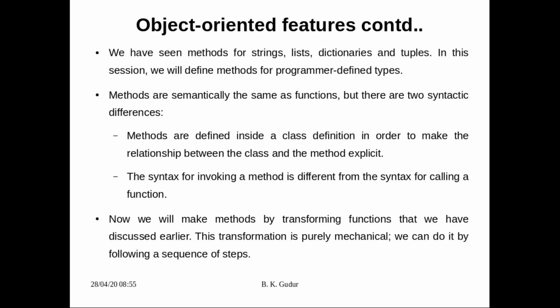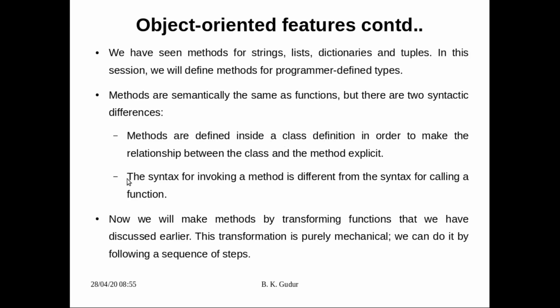Methods are semantically the same as functions, but there are two syntactic differences. The first is that methods are defined inside the class definition in order to make the relationship between the class and method explicit. So far we have defined all the functions outside the class definition.